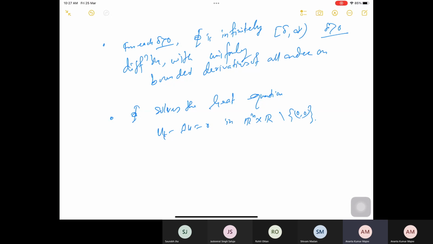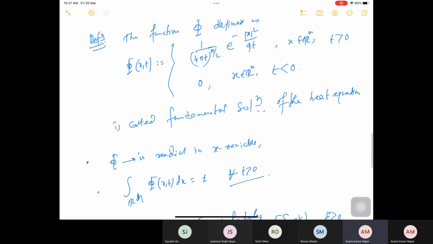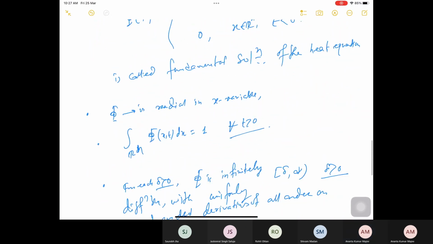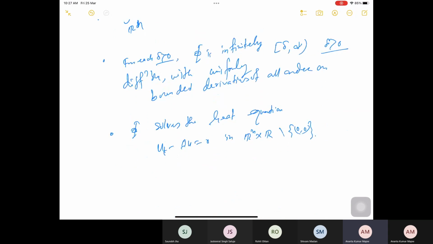Okay, because the only problem is at the 0 point and so on. So this is the case. For our purpose, this is Rn cross t positive.